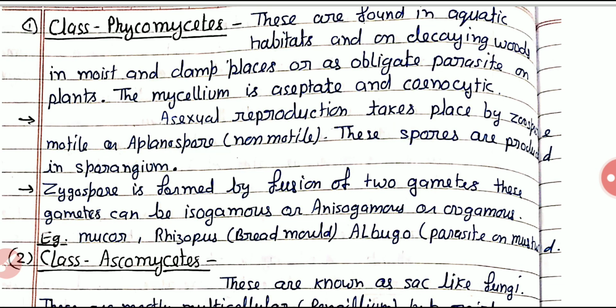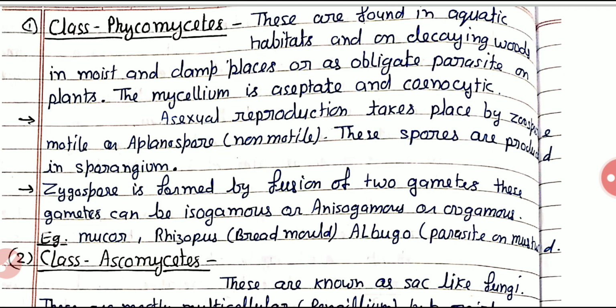And in anisogamous, the shape of the gametes is the same, but the size of the gametes is different. One will be larger in size, and the second one will be smaller. And in oogamous, the shape and size both change. The egg is round in shape, and the male gamete is sperm-shaped, having flagella, and is motile.